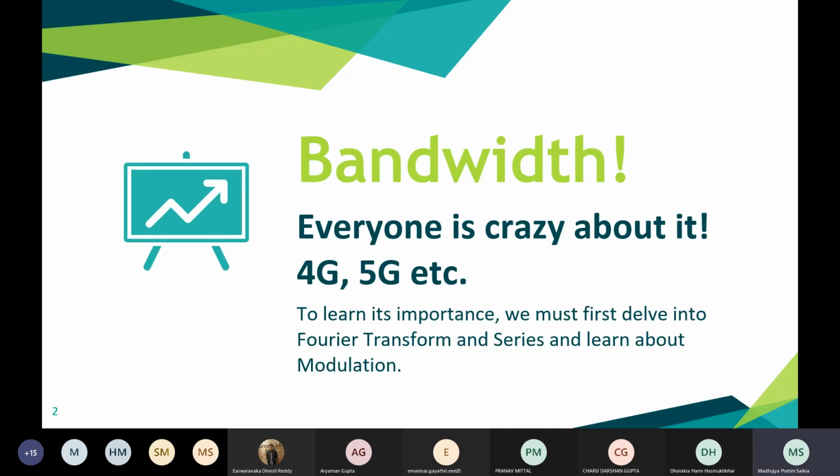So the first topic we'll cover today is bandwidth. We must have heard about it. It's quite a popular topic nowadays, right? Regarding 5G, etc. the topic of bandwidth came up frequently. So in computing, what does bandwidth refer to? It refers to the maximum rate of data transfer that occurs in the process, right?